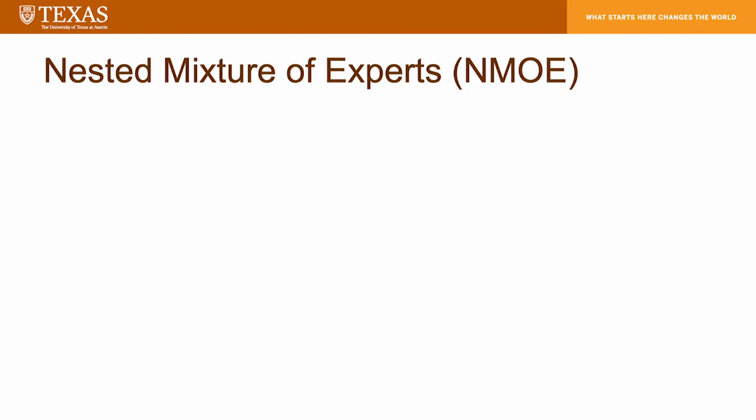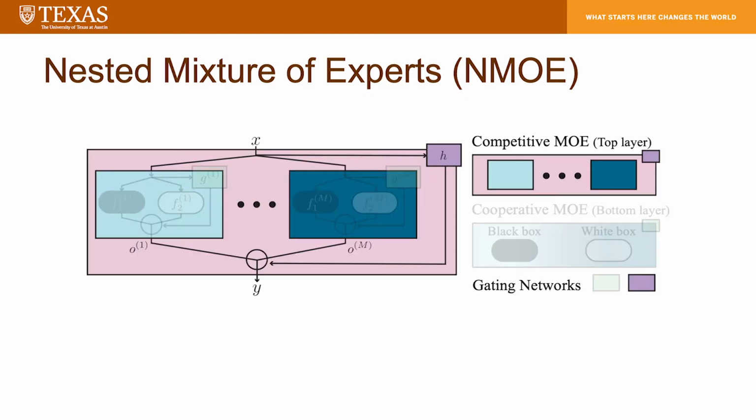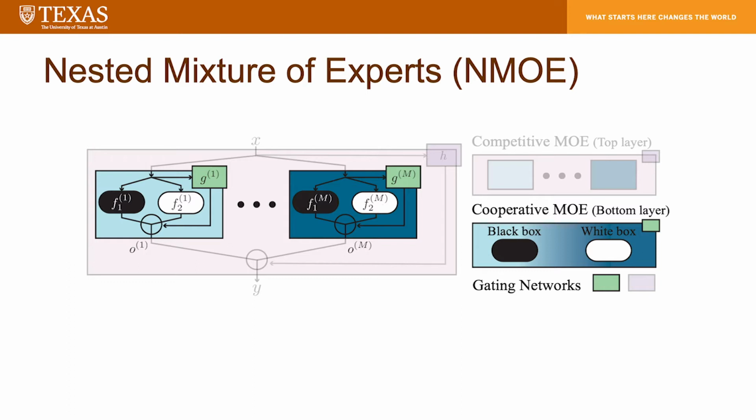In this paper, we devise a nested mixture of experts for representing and learning complex robotic systems, including hybrid systems. The top layer forms a competitive NMOE with M local experts and the gating network. As a nested structure, the top layer's local experts form a cooperative NMOE containing two local experts and a gating network.